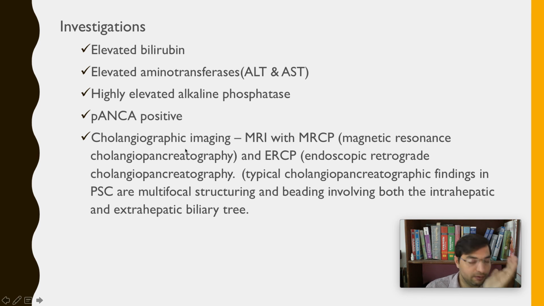And cholangiographic imaging, right? We do imaging of the bile tree, so we do MRI with MRCP. MRCP is magnetic resonance cholangiopancreatography, where we see the bile tree and the pancreas, right? We particularly see them in MRI. We call that MRCP, magnetic resonance cholangiopancreatography, right?